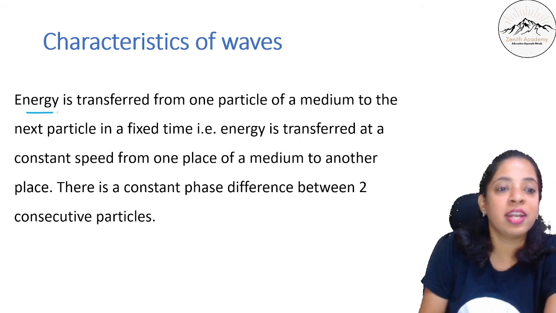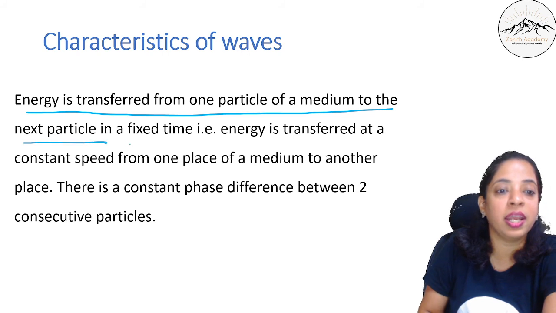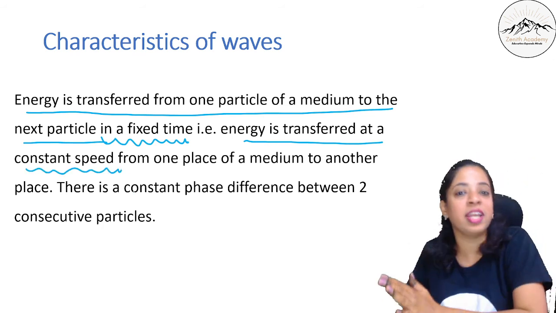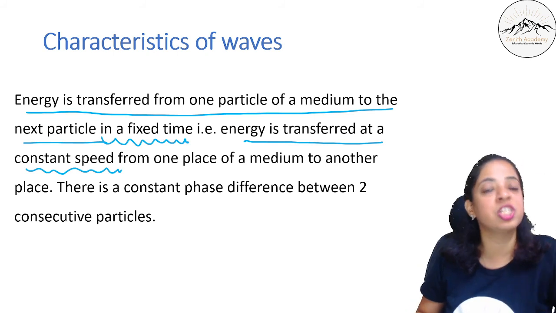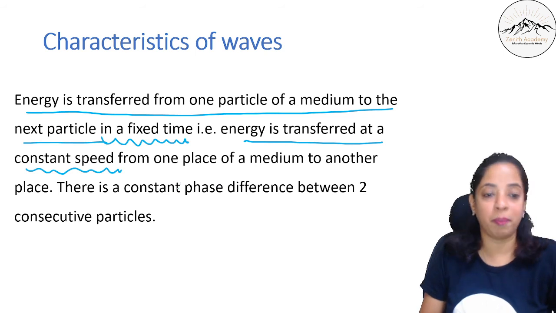Now next is, energy is transferred from one particle of the medium to the next particle in a fixed time. That is, energy is transferred at a constant speed. So if the time of transferring the energy is fixed, the speed becomes fixed, the energy is transferred at a constant speed from one place of the medium to another place.